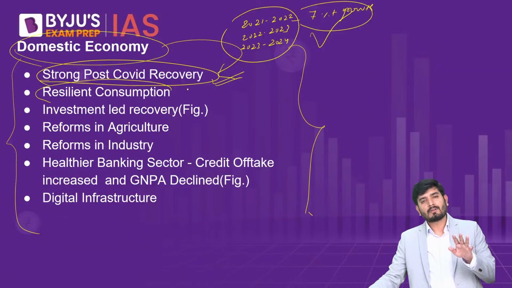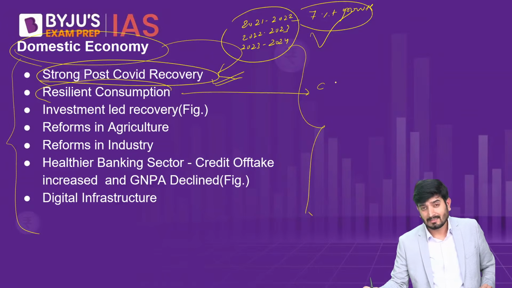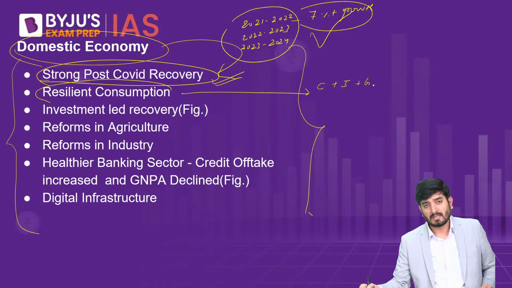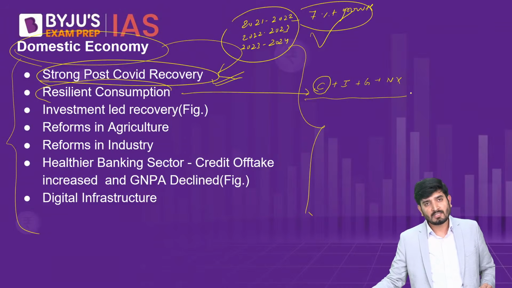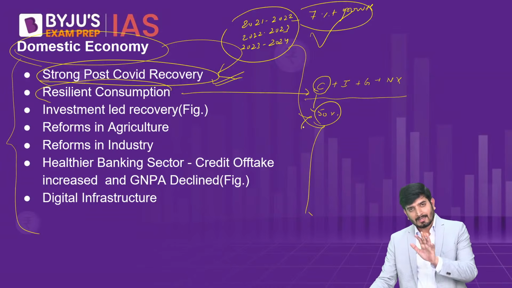Second one, they say, is resilient consumption. If you look at the four major engines of growth of the Indian economy or any other economy, these are consumption, C; investment, which we also call gross capital formation; government expenditure, G; plus net exports. As per the current data, more than 50% of GDP is contributed by consumption. So consumption is a very important factor in ensuring the resilience of the Indian economy. That is what has been argued in this document, and that is the general knowledge also.